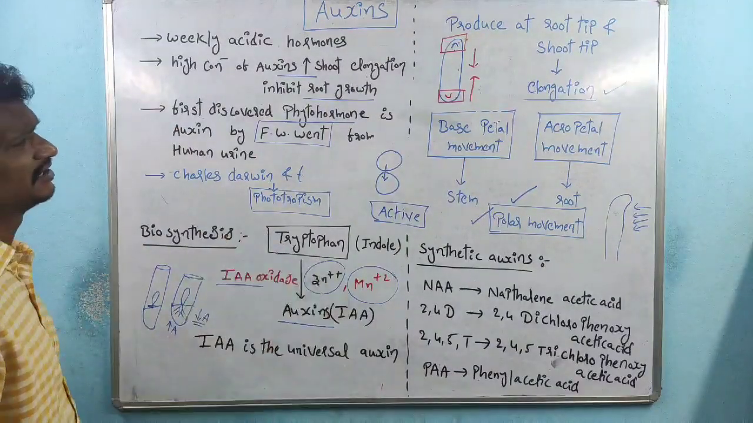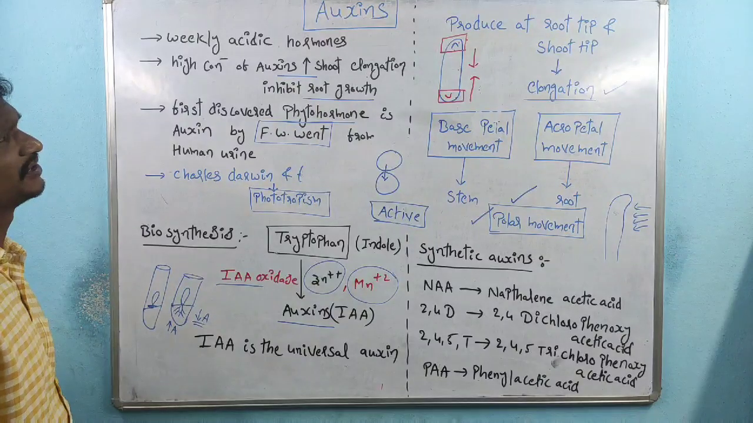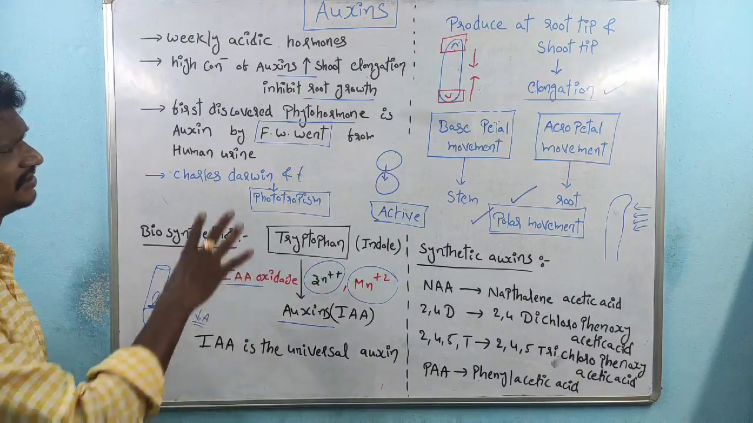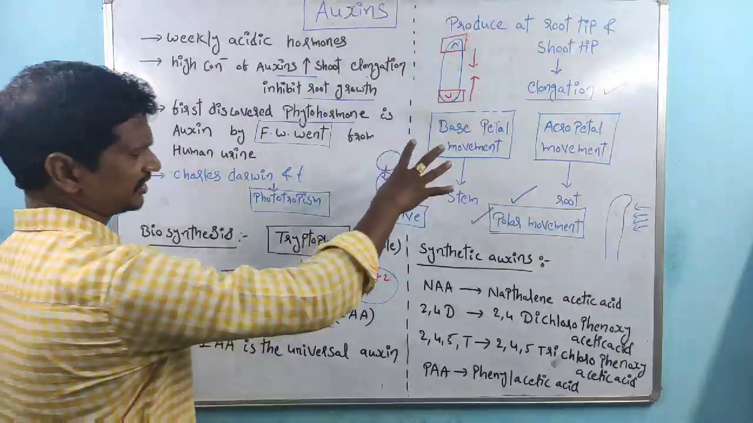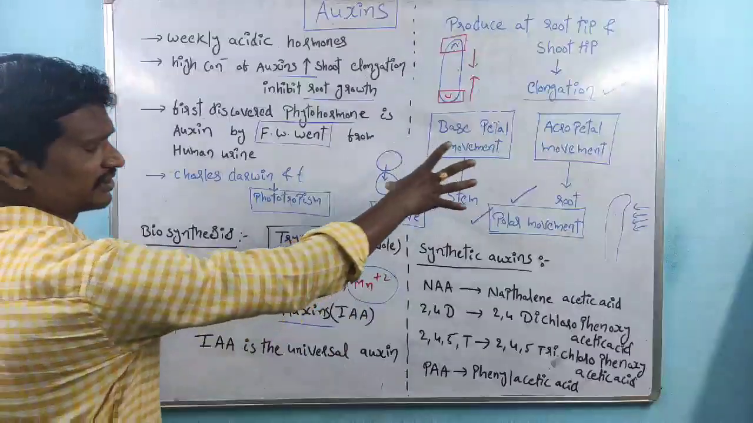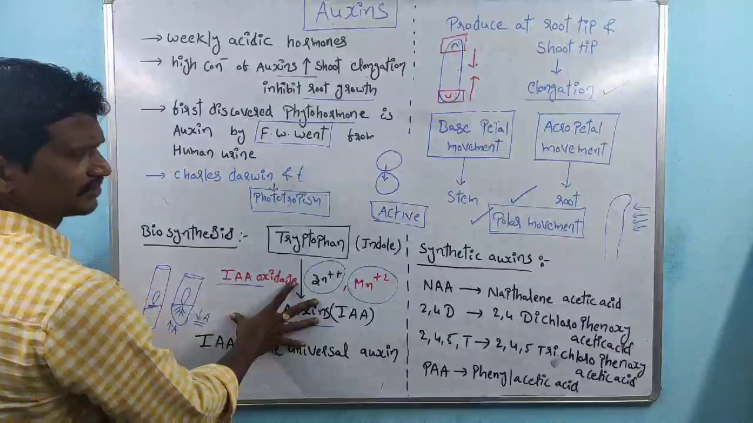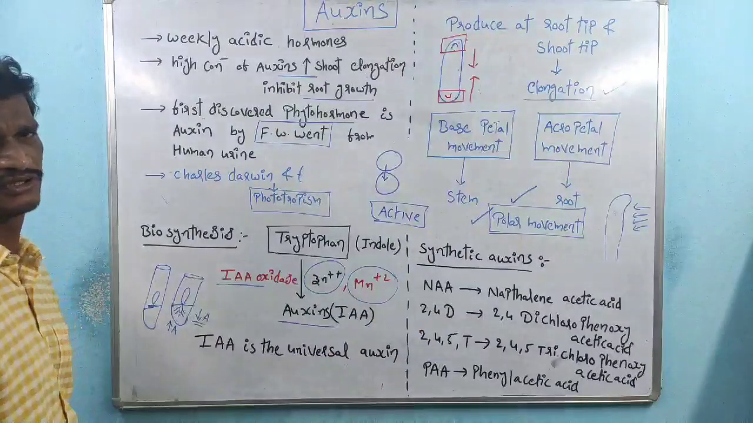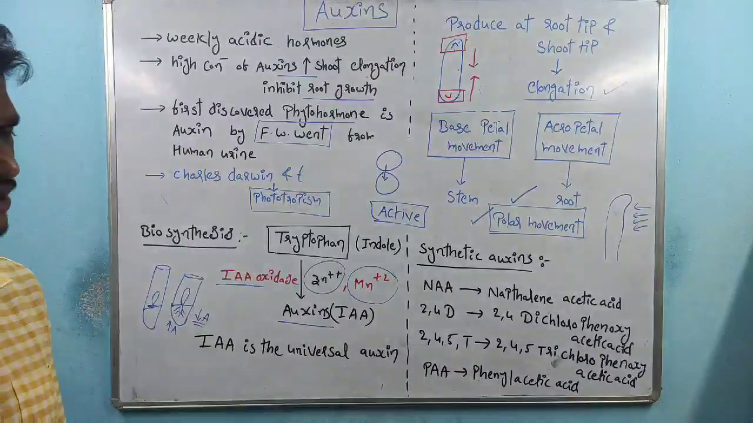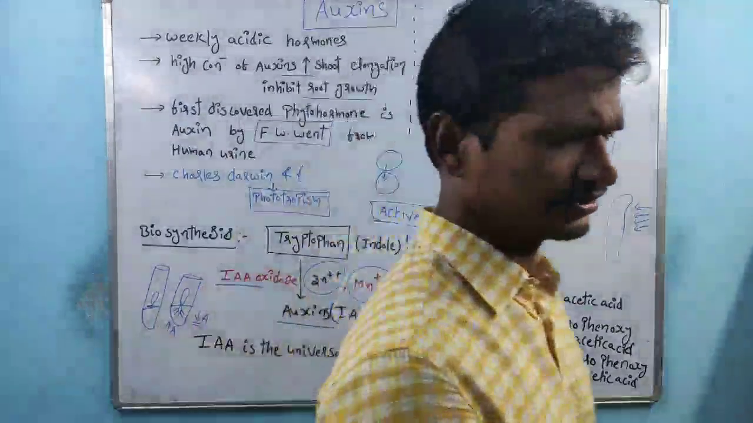So these are the main points related to auxins, right? This is the history part, this is the transportation process, this is the biosynthesis, and these are the synthetic auxins. Right, next we will discuss some of the properties of the auxins.